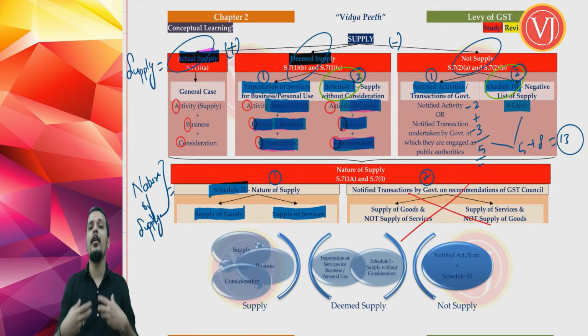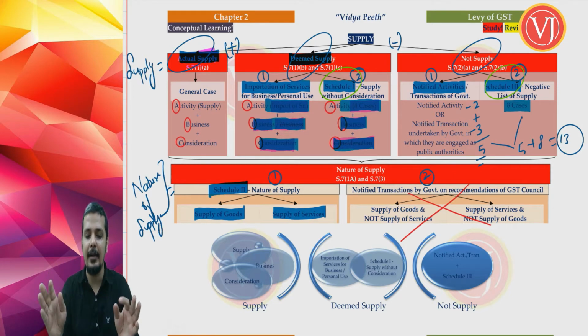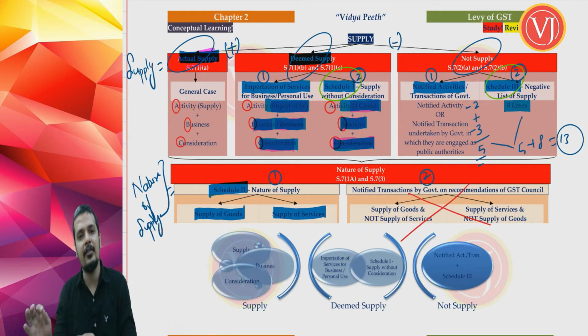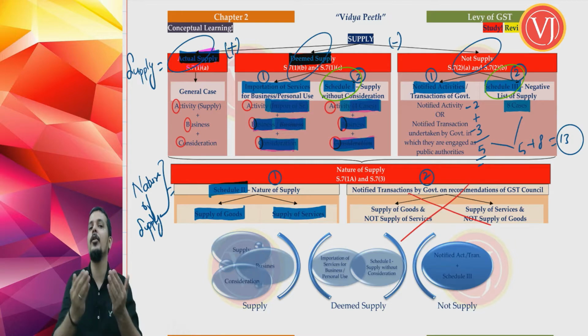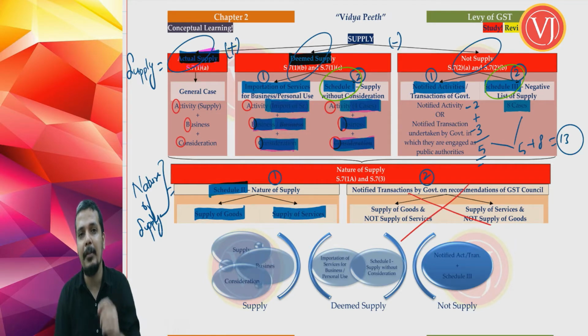They have kept the powers with themselves, but as of today you don't find anything being notified under that part. So part 2 of nature of supply is lying dormant. It is not used. So the focus is only on part 1 of nature of supply. What is part 1 of nature of supply? It is schedule 2. Now schedule 2 tells whether the supply is supply of goods or whether the supply is supply of services. I'll repeat, my friends.